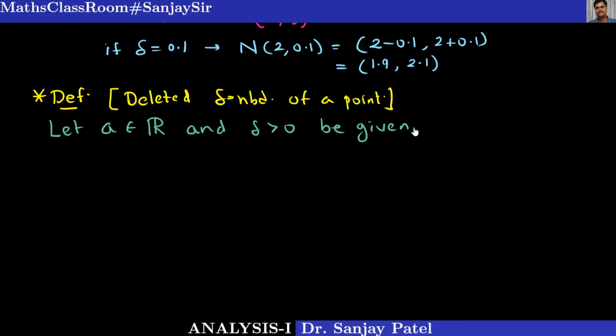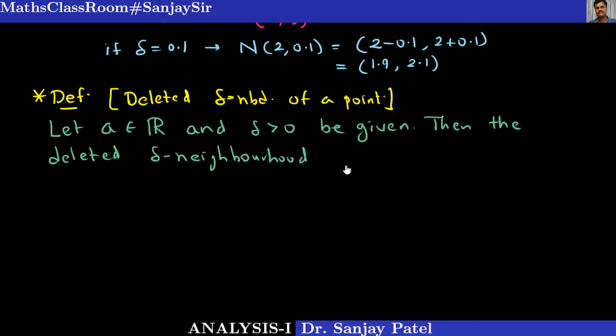Then the deleted delta neighborhood of the point A is denoted by N star into bracket A comma delta.